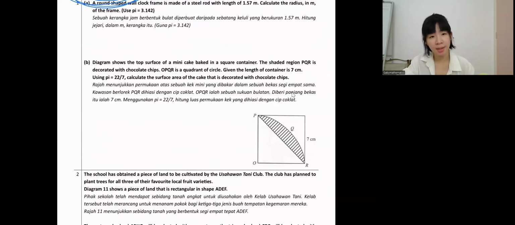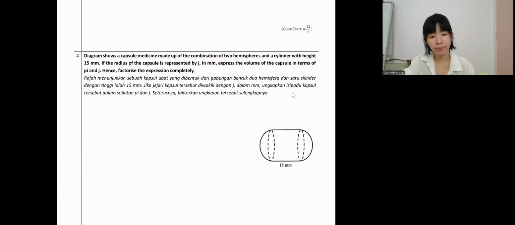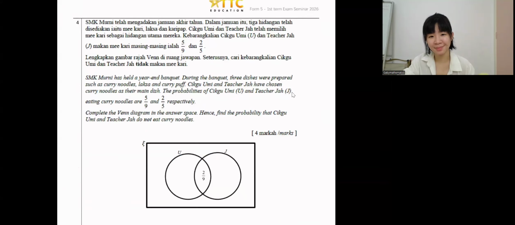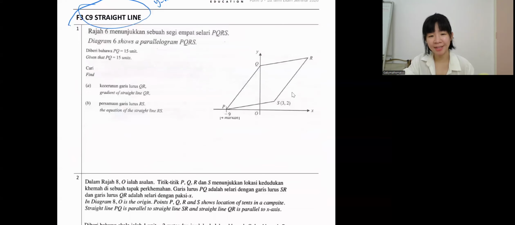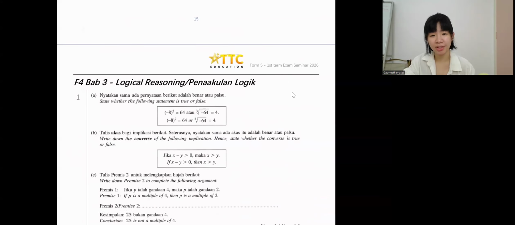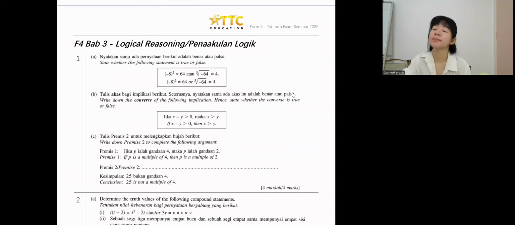Quadratic, volume area, probability, straight line, logical reasoning. Okay, everybody come participate. You have the right to vote. So what topic?